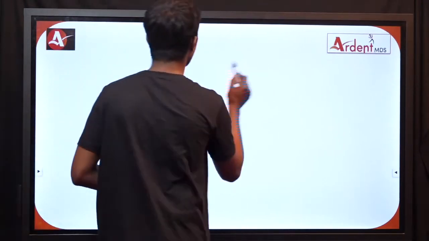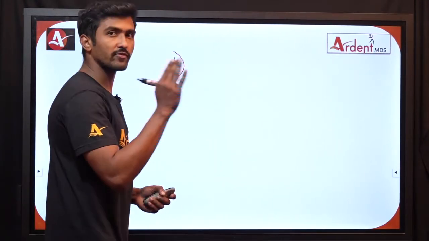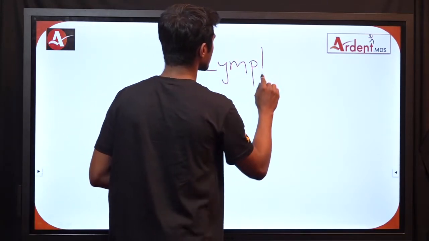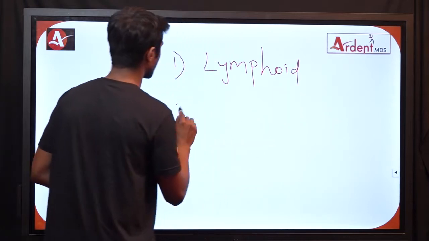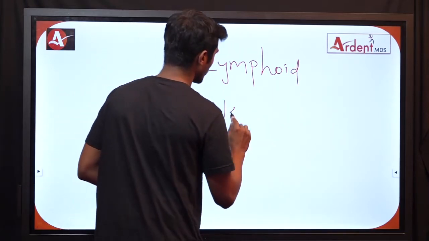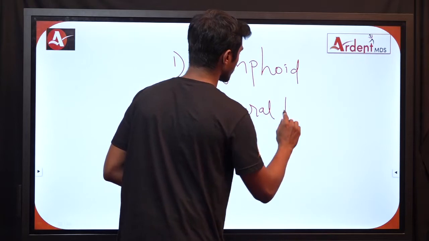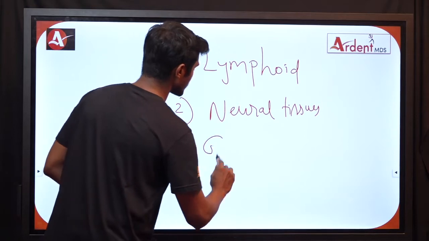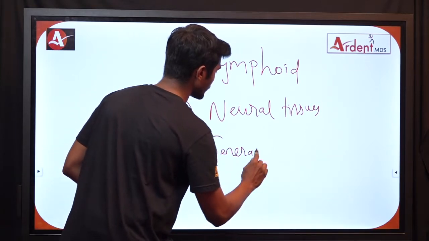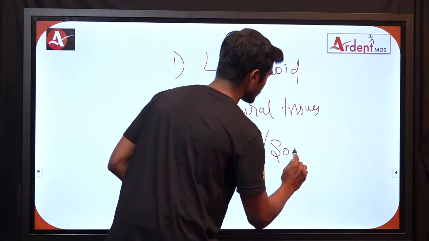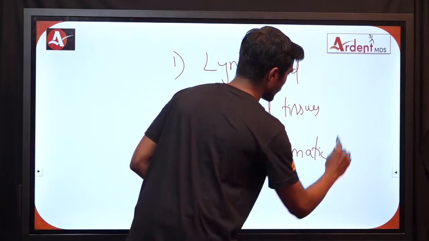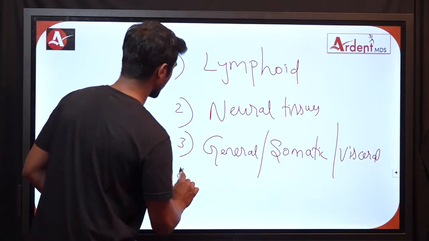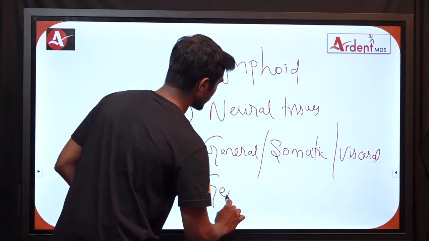So, our human body is mainly made up of four different groups of tissues such as lymphoid tissues, number two, neural tissues, then we have general or somatic or visceral organs, then at last we have our genital organs.